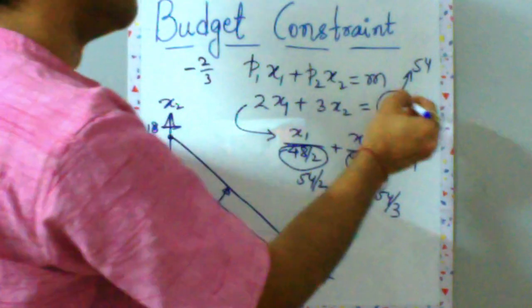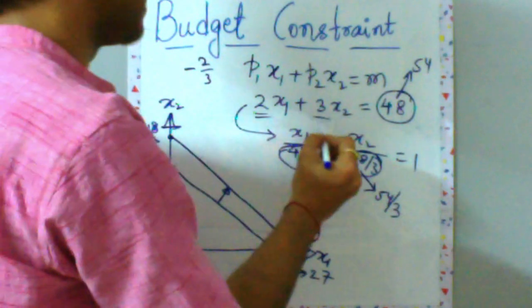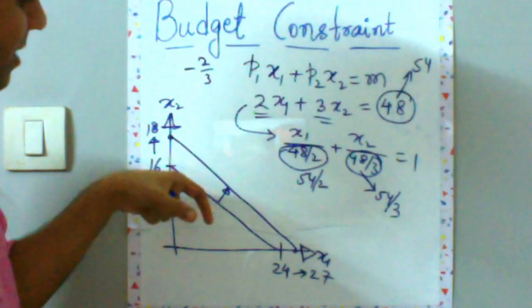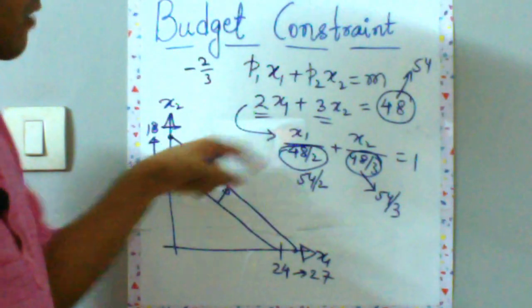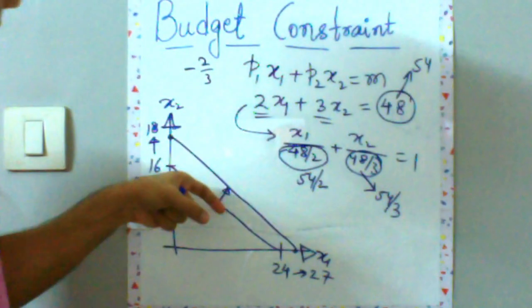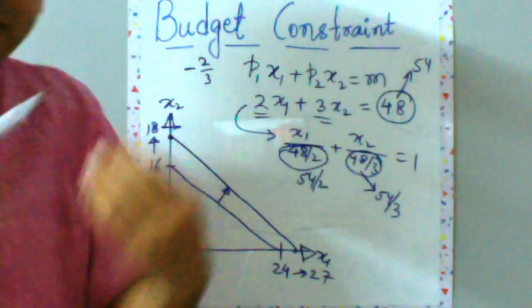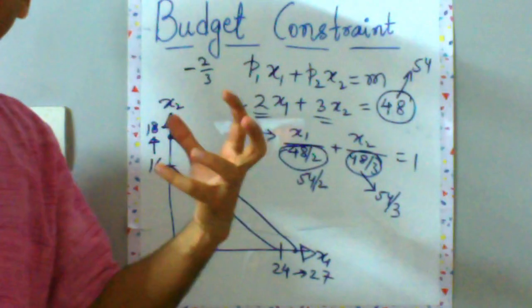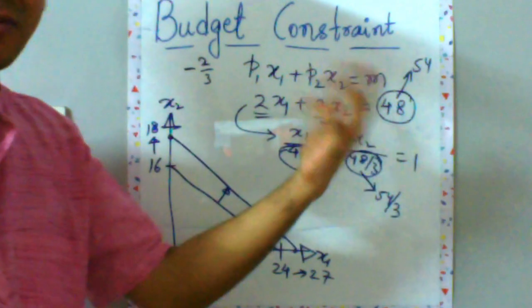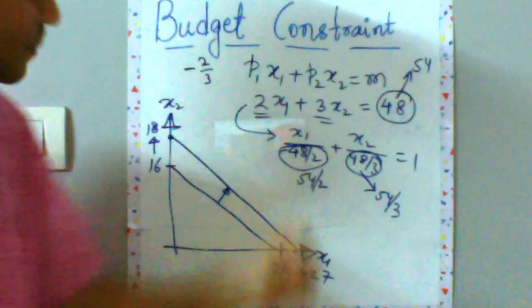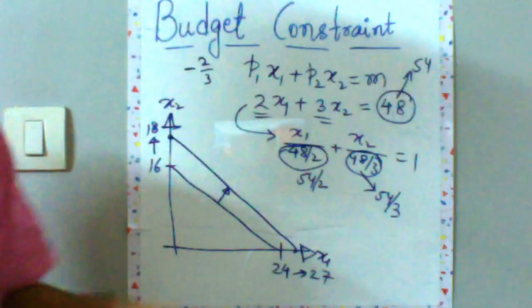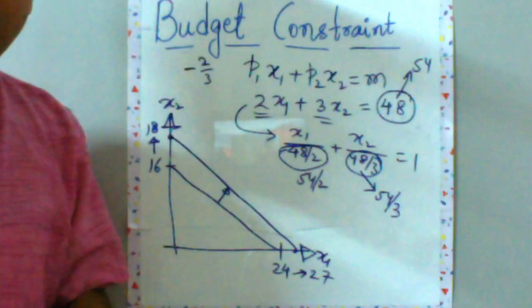If I give you money and do not change the prices of goods, you will have a parallel shifting, which means either it will go up if I give you more money, and it will go down if I take money from you. So this is parallel shifting in your budget line if I change your money, wealth, or income. What about prices? Prices over here are also not that difficult to capture. Let's just erase this and think about prices.